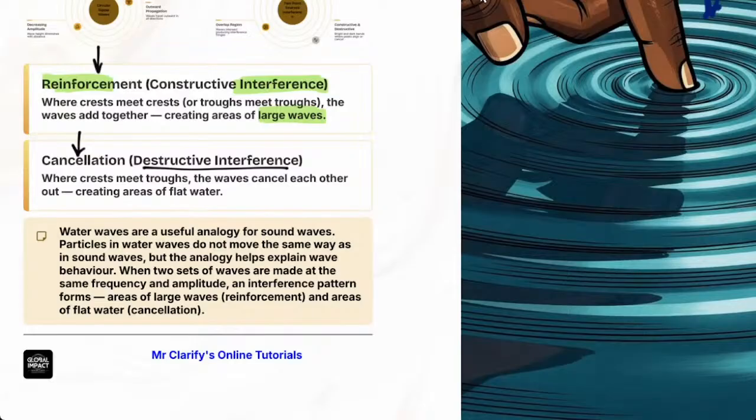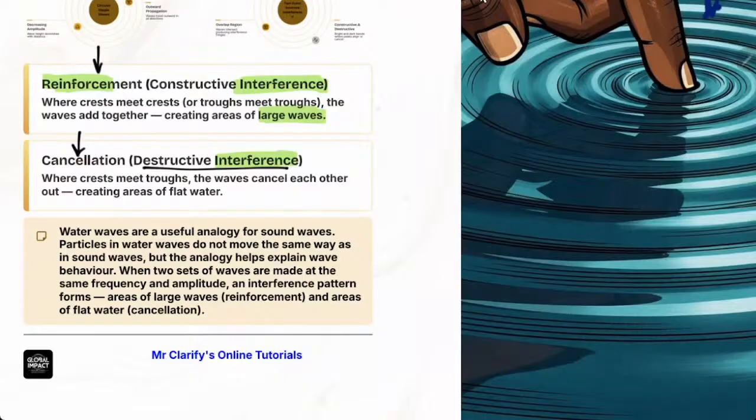But when you cancel out, this is destructive now. It's two waves meeting, because it's a type of interference. We said interference, the two waves have to meet. But now, when they are causing destructive interference, that means they are out of sync. One is a peak, the other one is a trough. And these two waves are meeting.